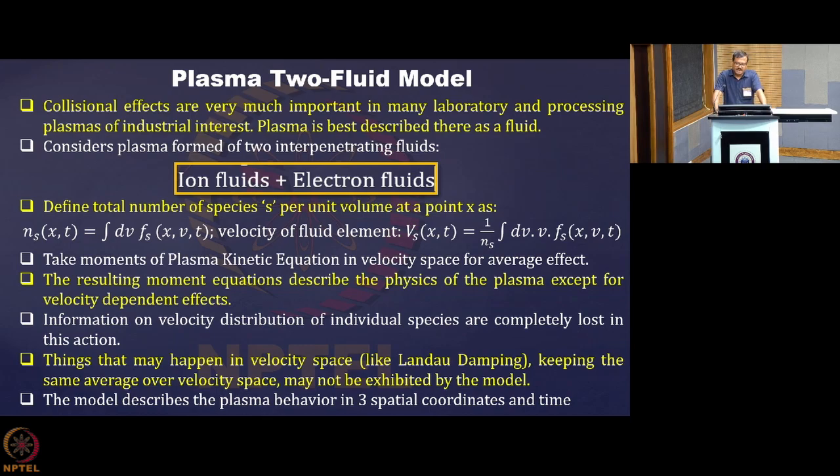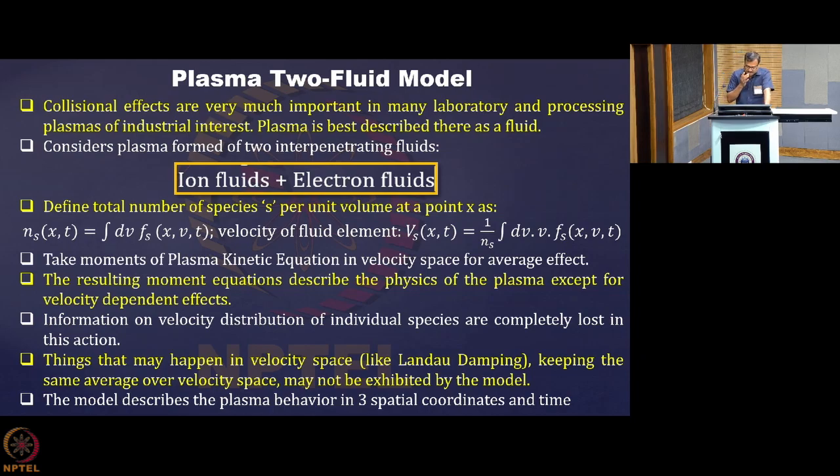Basically ions and neutrals stay at almost similar energy, and we can characterize the heavier species in the plasma by one temperature, Th. So H corresponds to heavy and T corresponds to temperature. Apart from electrons, the rest of the fluid is the heavy species fluid, characterized by one temperature, that is TH.